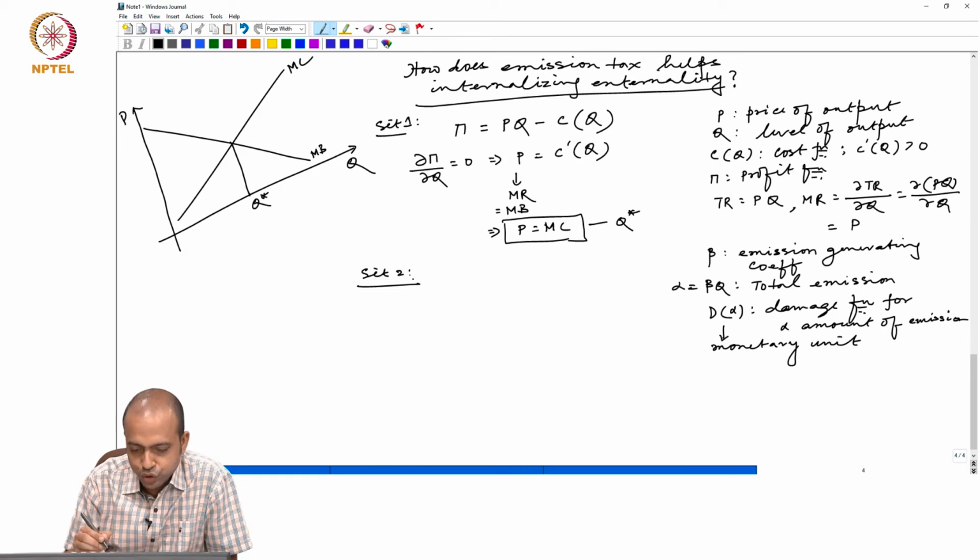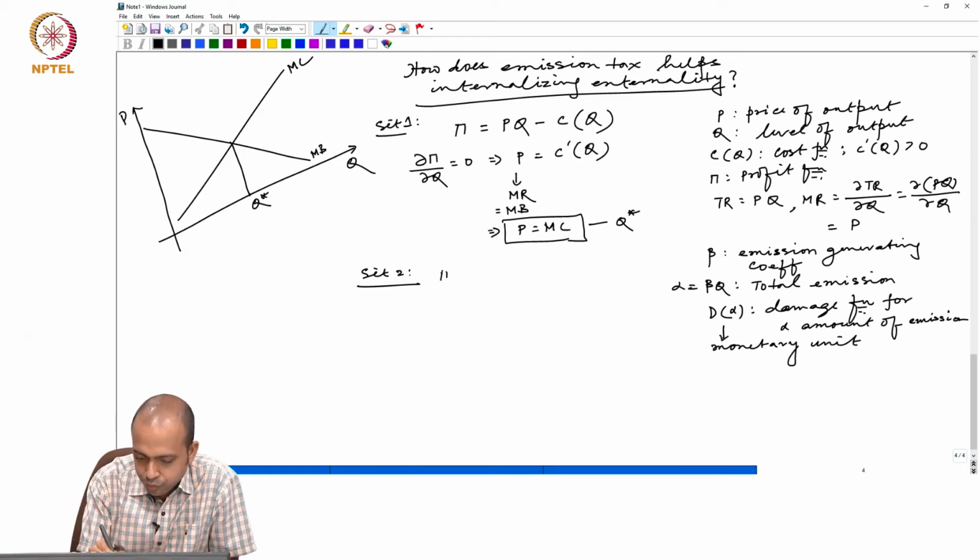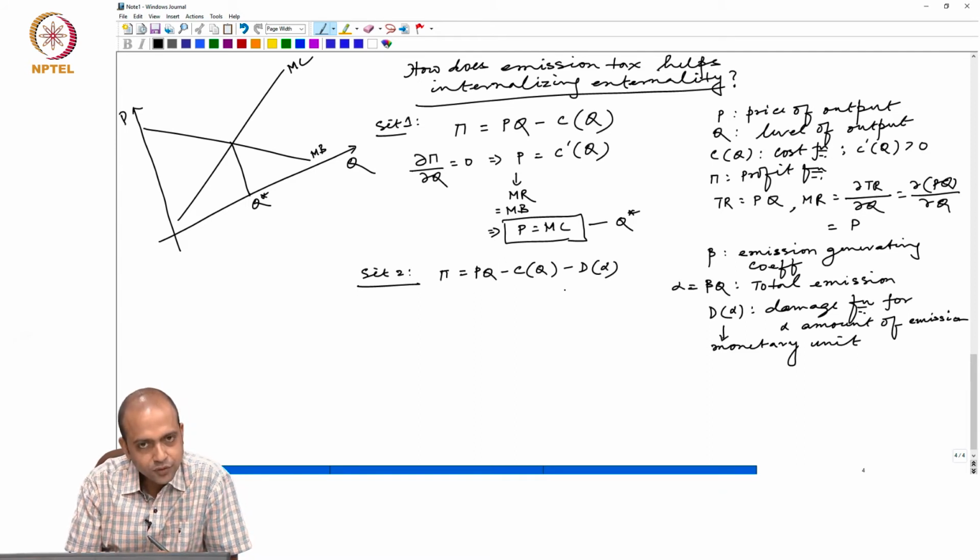How will the profit function change? PQ minus C(Q) minus D(alpha).